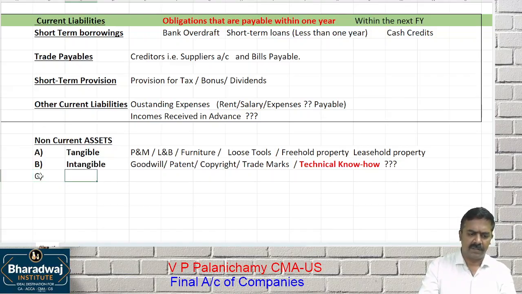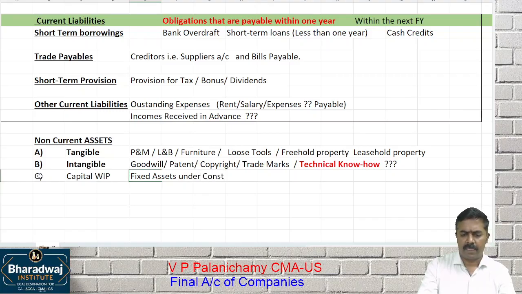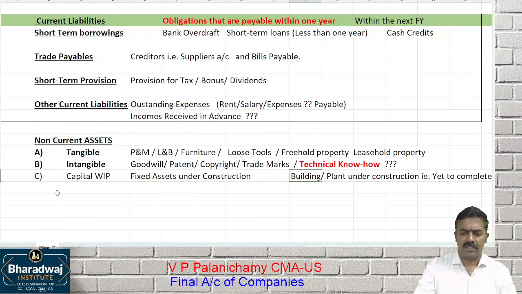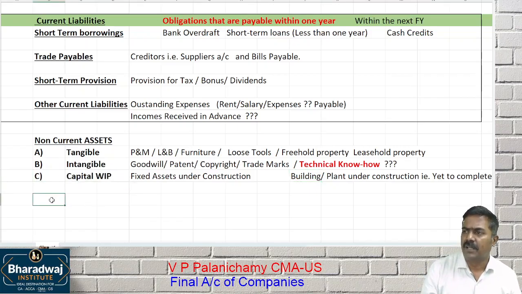What is the next one? Capital WIP. Capital work in progress means fixed assets under construction. It can be anything. It can be a building or plant under construction that is yet to be completed. The work is not complete now. That will be called as which one? Capital work in progress.